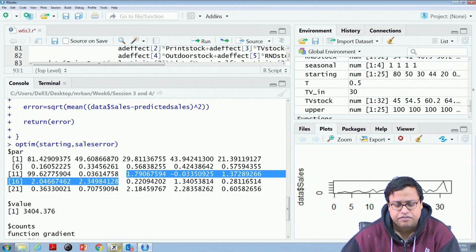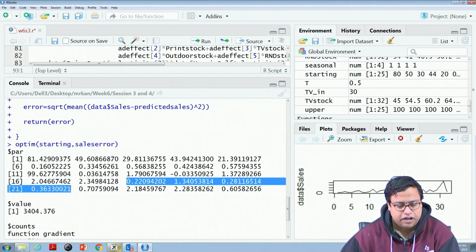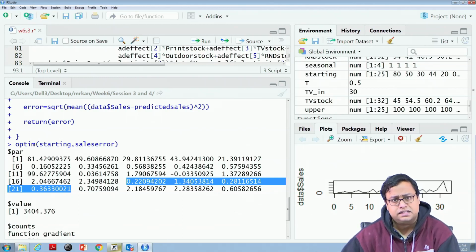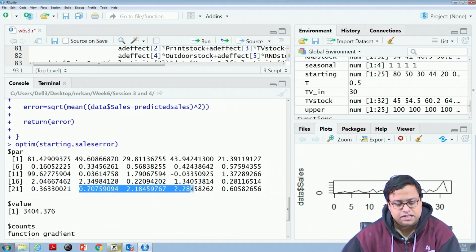Carefully see, this is coming negative, which should not be the case. Then these 4 values are the elasticity values, and so I am less elastic to my price, but very highly elastic to the cross elasticity for my competitor's price, 1.34, which is very high, and the same applies for margin. With this data set, there is also some seasonal component. In the second and the third season it goes up, in the first and fourth season it goes down.